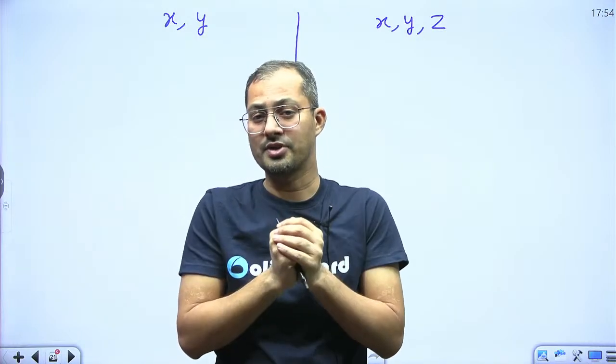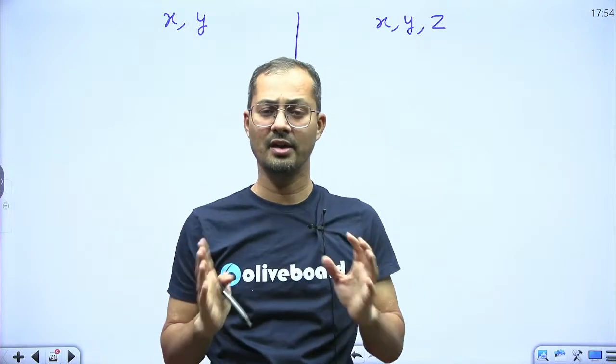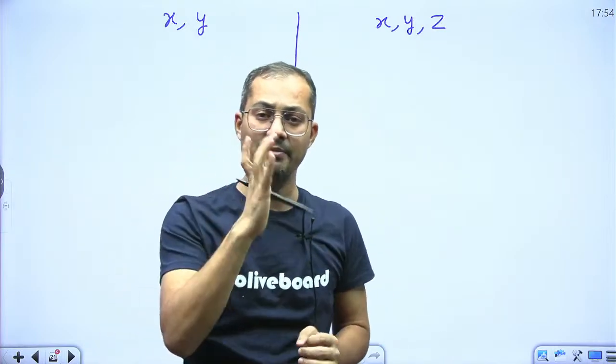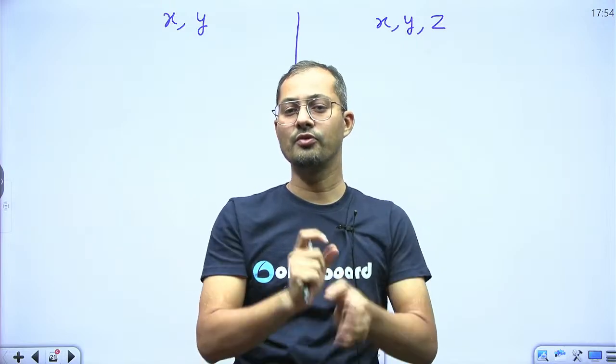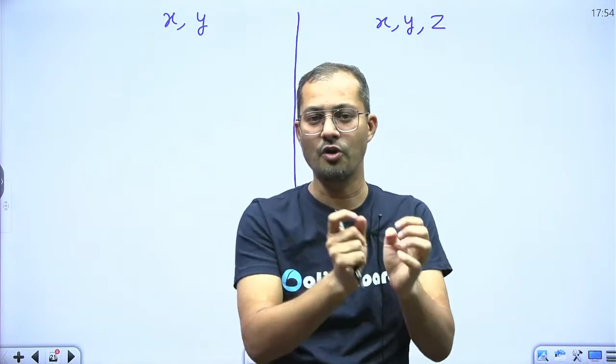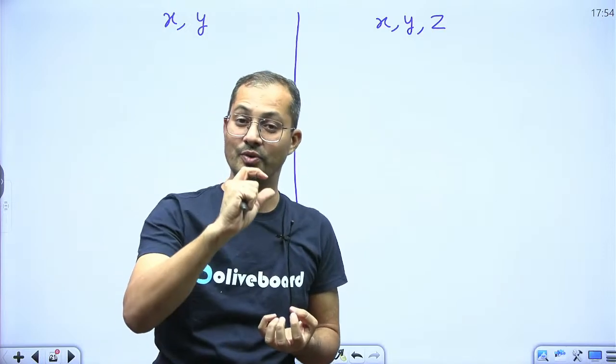So what is proportion? You know very well, equality of two ratios is known as proportion, right? No doubt in this. Now tell me, how many minimum terms are required to form a proportion?